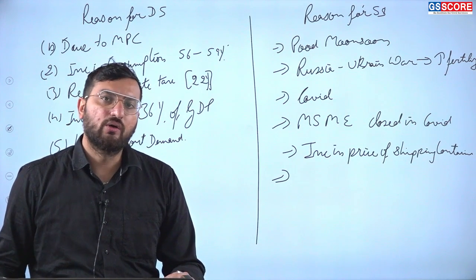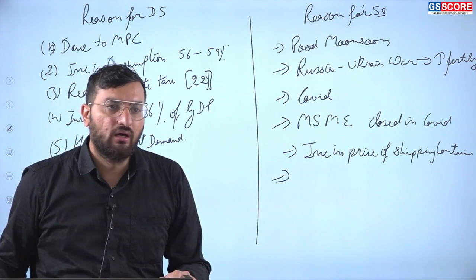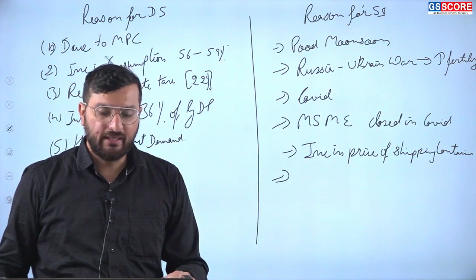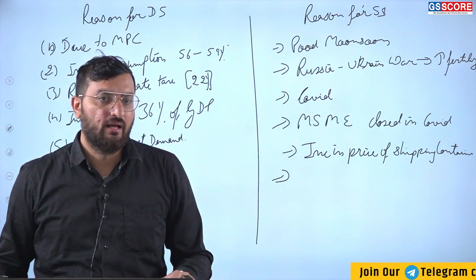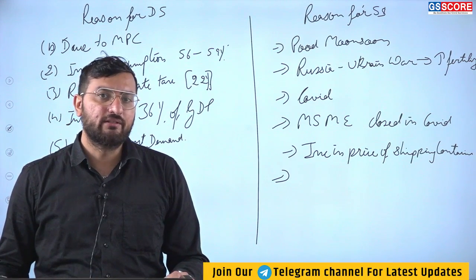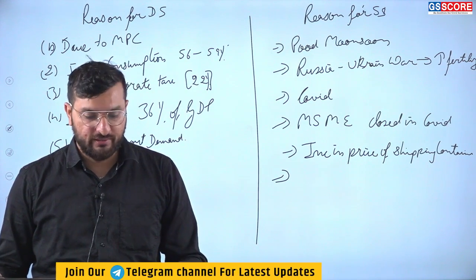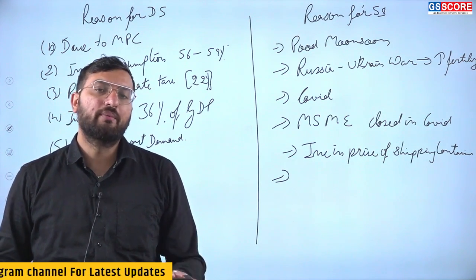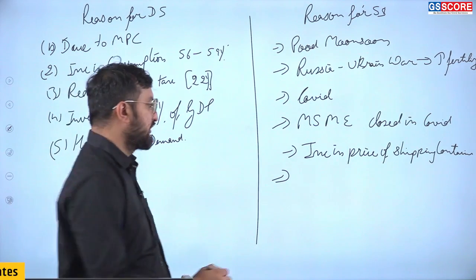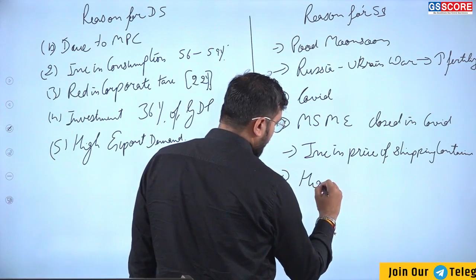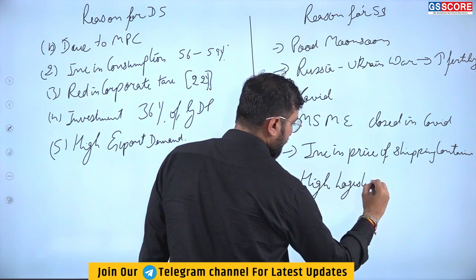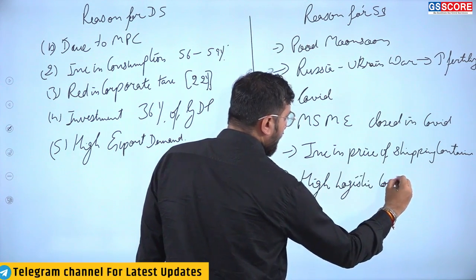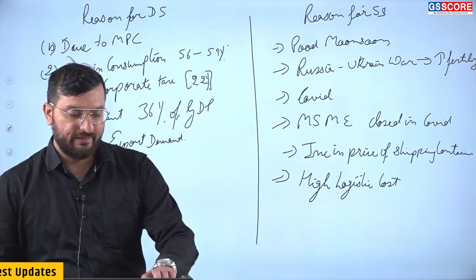Then there was lockdown in China that led to an increase in the prices of semiconductors and APIs, active pharmaceutical ingredients, and it also increased the prices of medicinal products and automobile vehicles. Then high logistics cost will again lead to an increase in the prices.